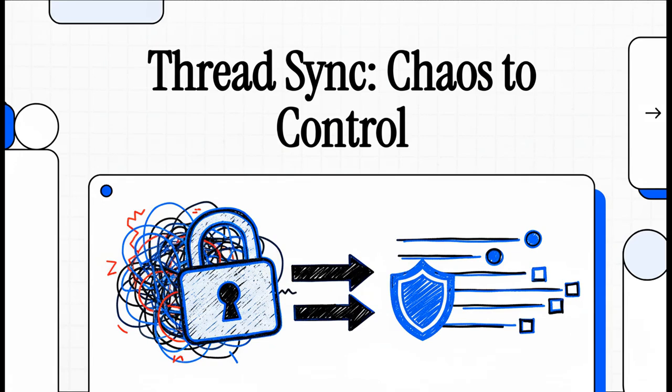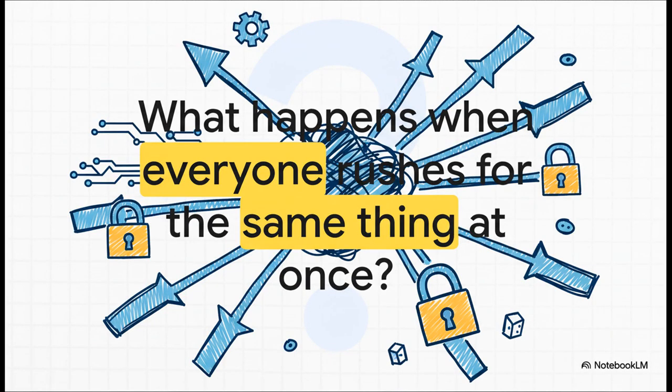In programming, it only takes a split second, a single moment where two things try to grab the same resource to turn a beautiful application into total chaos. So today, we're going to dive into thread synchronization. It's really the art of taming that chaos and bringing in some precise, reliable control. Let's jump in. So, what happens when everyone rushes for the same thing at once?